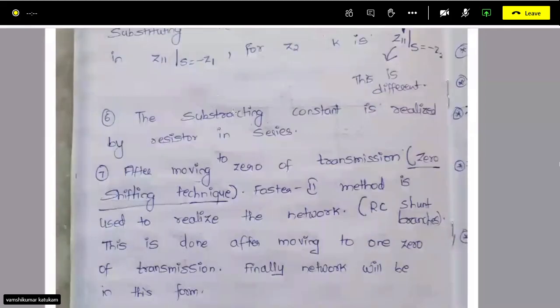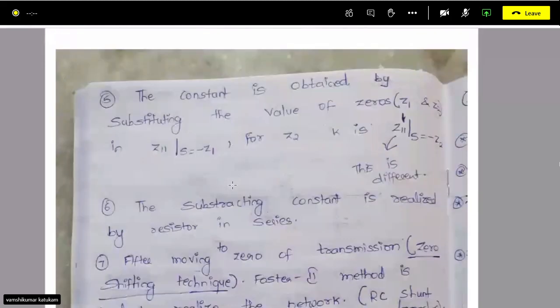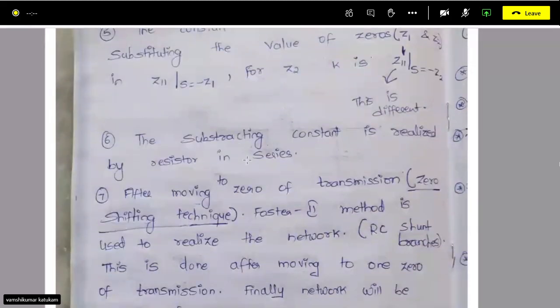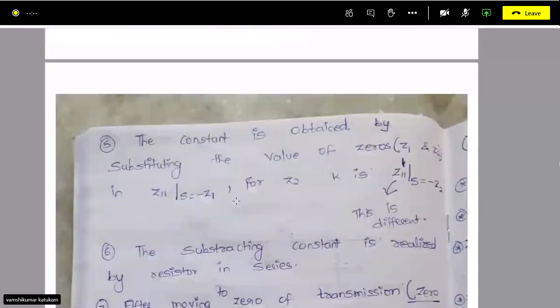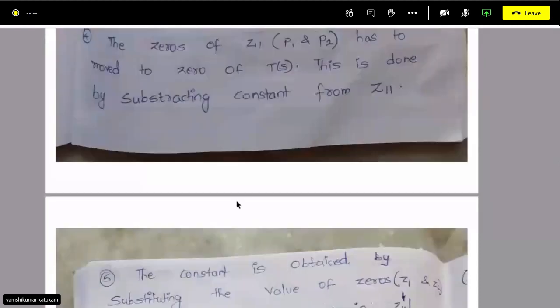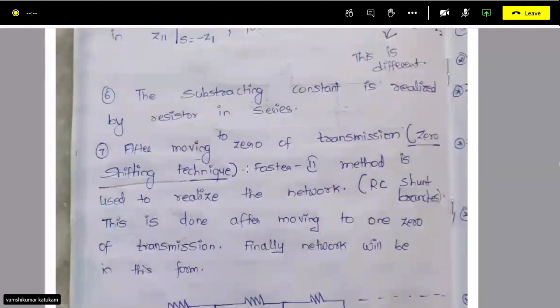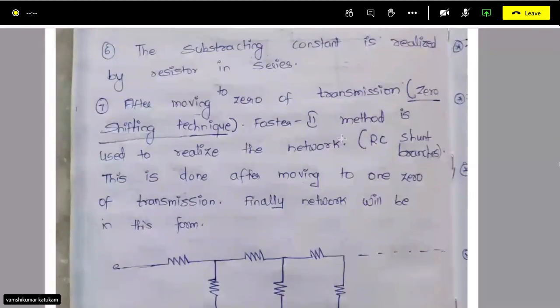Now coming to the next step. Up to here it is done. We have subtracted the constant, and then we will have that zero in the numerator. Then you have to use the Foster 2 method in RC.